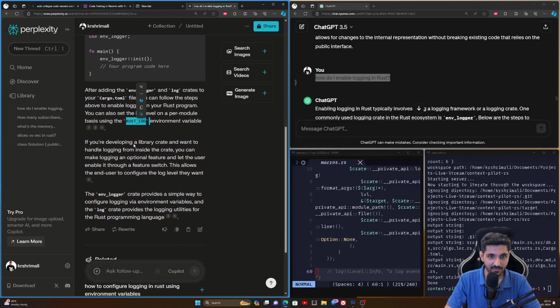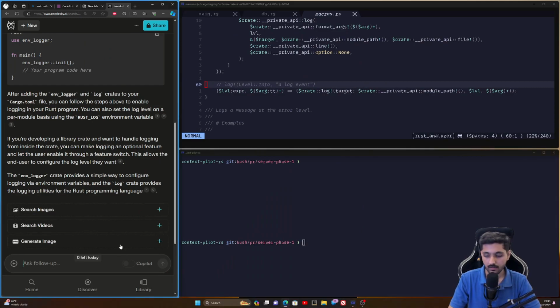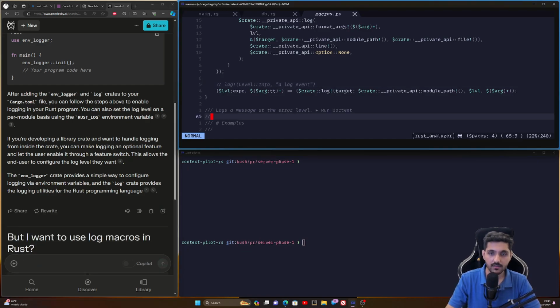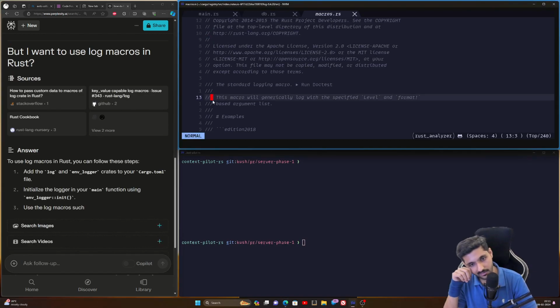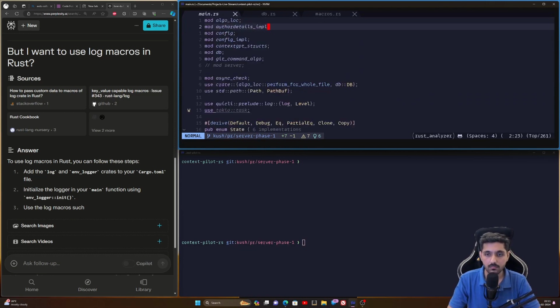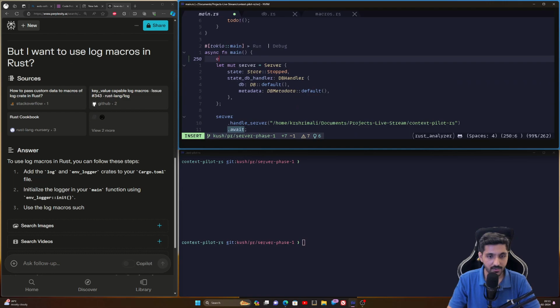Rust log environment variable. See, but okay. My simple question: I want to use log macros in Rust. And wait, where are these log macros coming from? This is a Rust project, right? Oh, I need to init. Okay, cool. Makes sense. I was hoping that would just work.